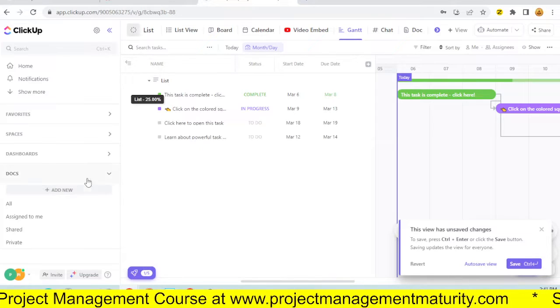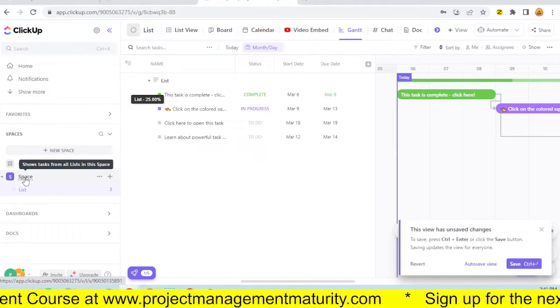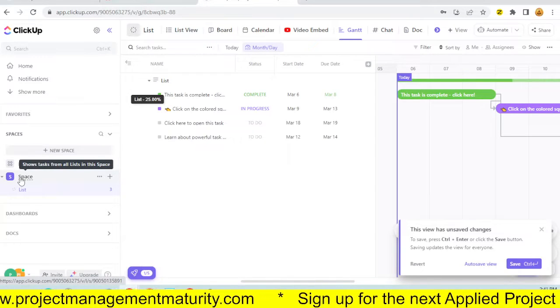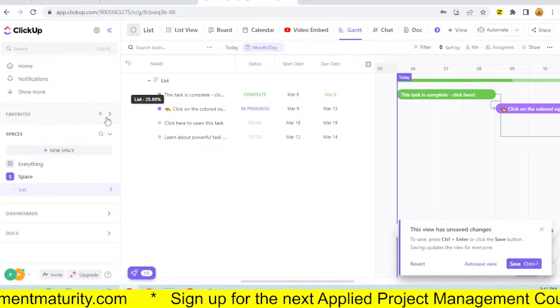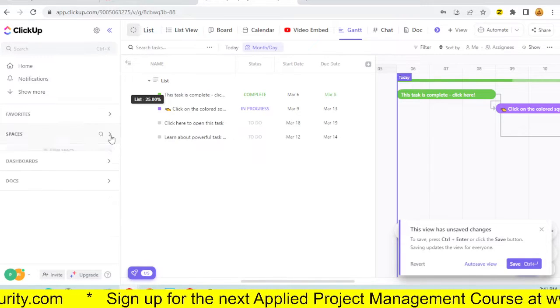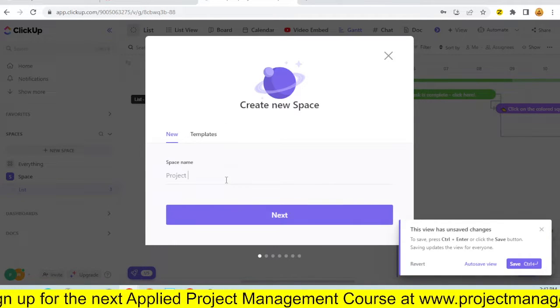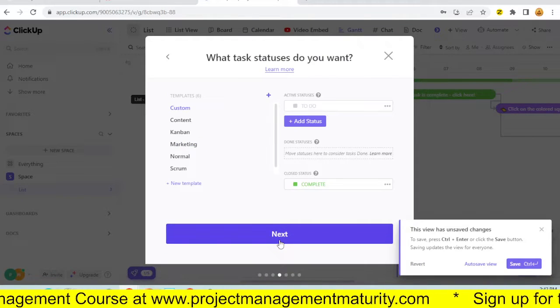docs, spaces. So, shows tasks from all lists in this space. Okay. Let me see what happens if I do a new space. Project trial. Let's keep going.